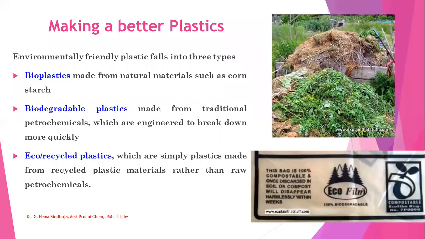So how to make a better plastic? Environmentally friendly plastics fall into three categories. One is bioplastics. This can be made from natural materials such as corn starch. Another one is biodegradable plastics. This is made from traditional petrochemicals but engineered to break down more quickly. Next one is the recycled plastics. These are plastics made from recycled plastic materials rather than raw petrochemicals. So if you are using these three types of plastics, they can be biodegradable and they can be recycled. So it will not destroy the soil or water.